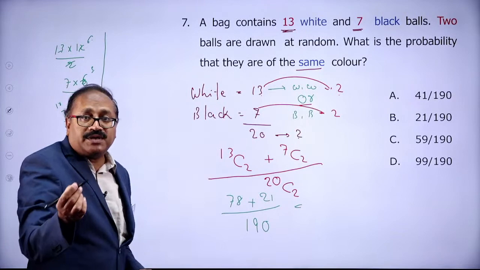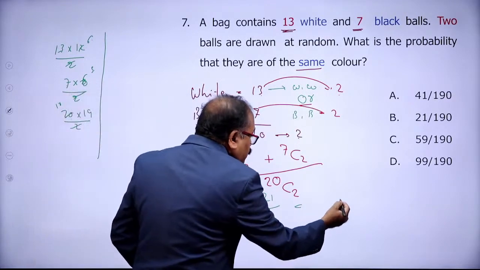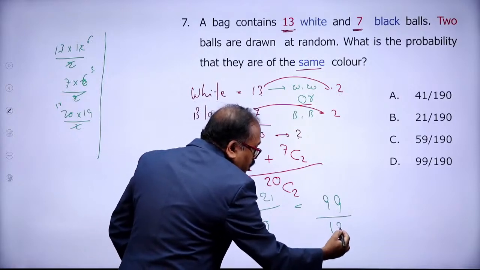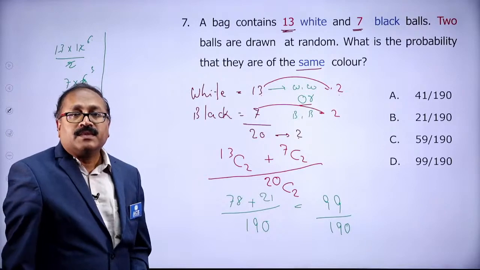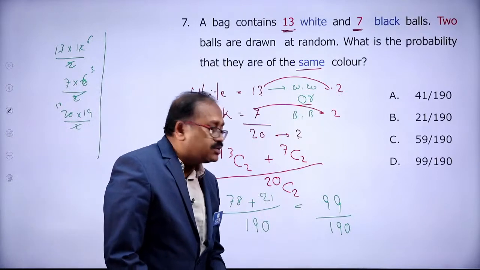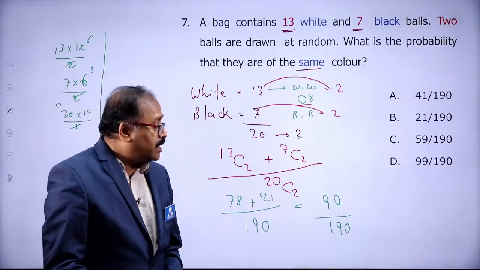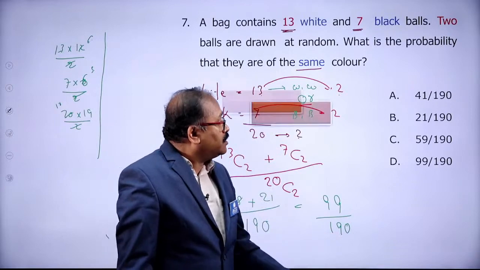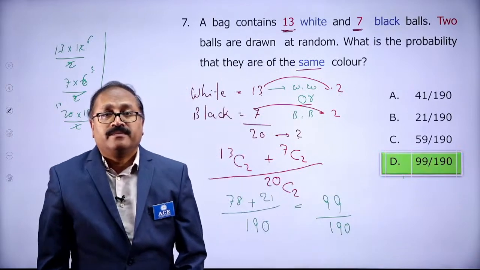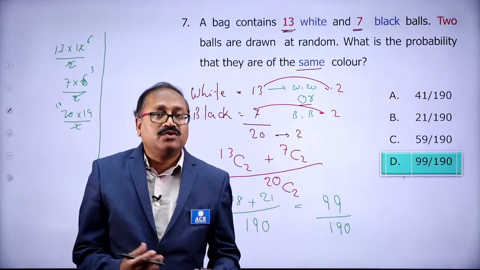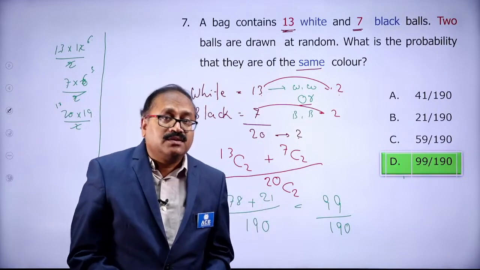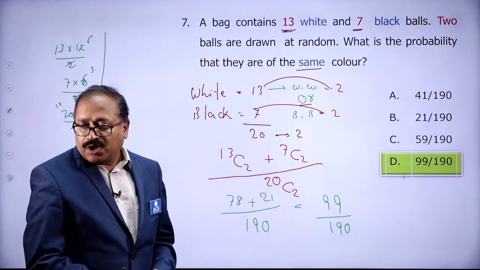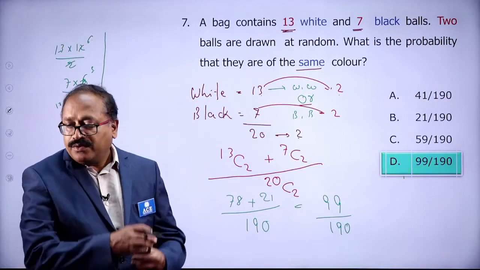Still you can answer, my friends. Answer it. That is 78 plus 21 is 99, and my denominator is 190. So I can say further cancellation is not possible. The answer is 99 by 190. Anywhere is there 99 by 190. It's a very basic question and you get questions like this in phase 1 or tier 1. Okay. Option D, Aman. Well done.